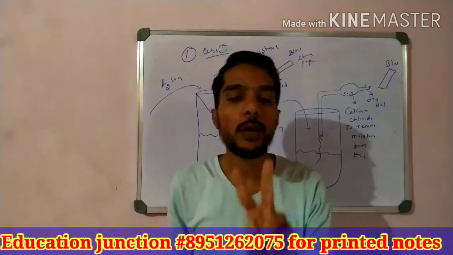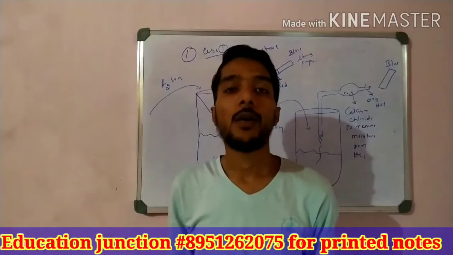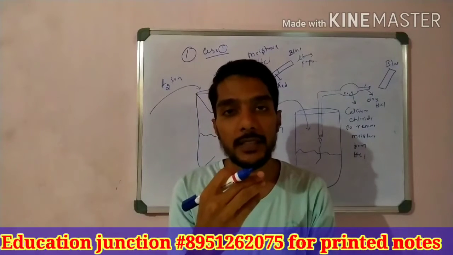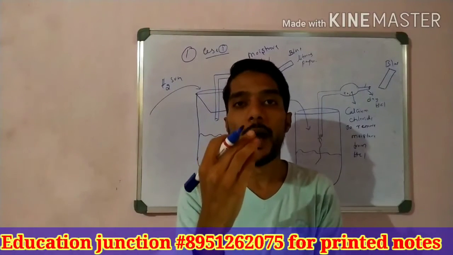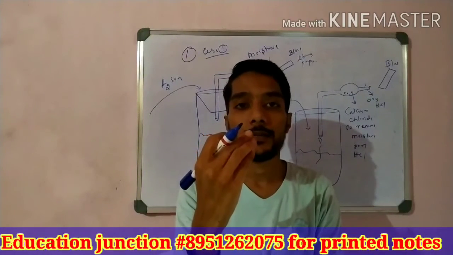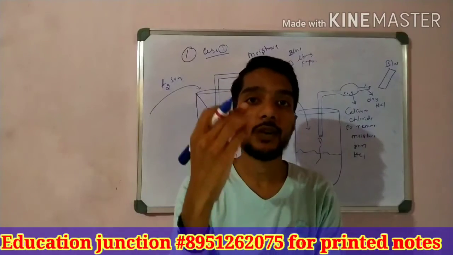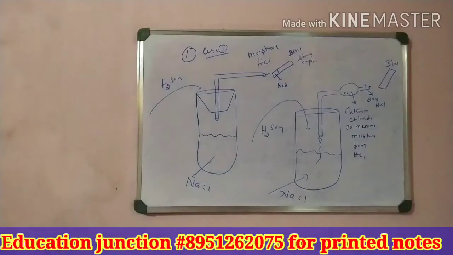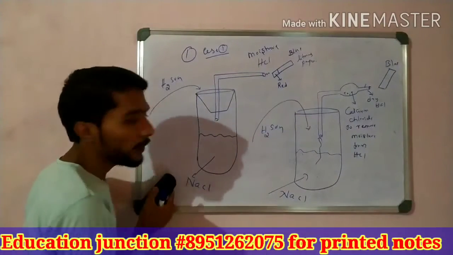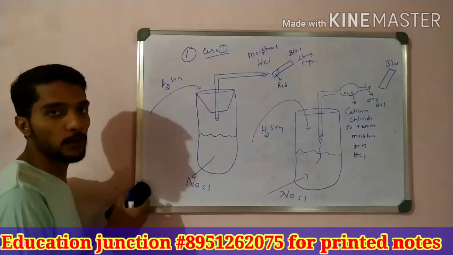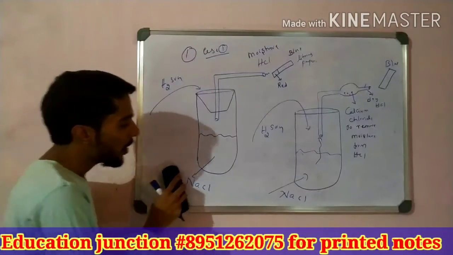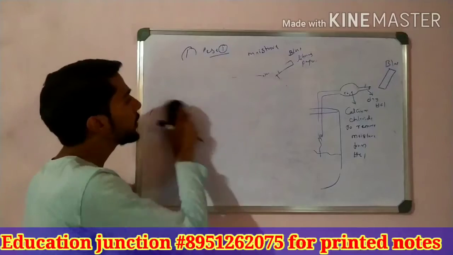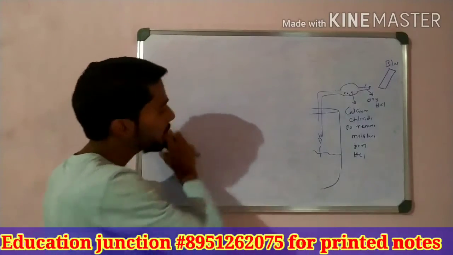The two very important points you learn from here are the action of dry HCl gas on litmus paper and of wet or moist HCl gas on litmus paper. So I can conclude the statement here. Please stop the video and draw this diagram. After that I write two very important points, our conclusion: when the color changes and when the color is not changed.